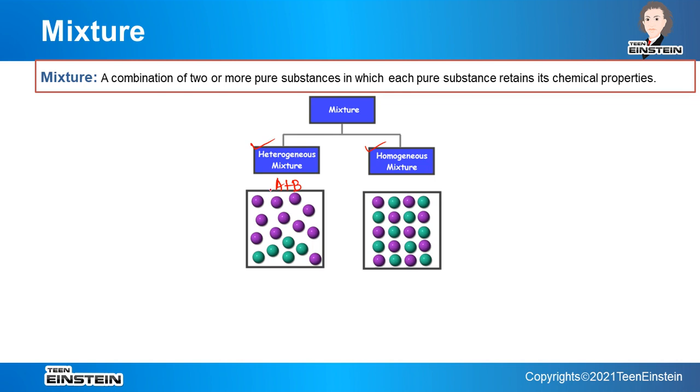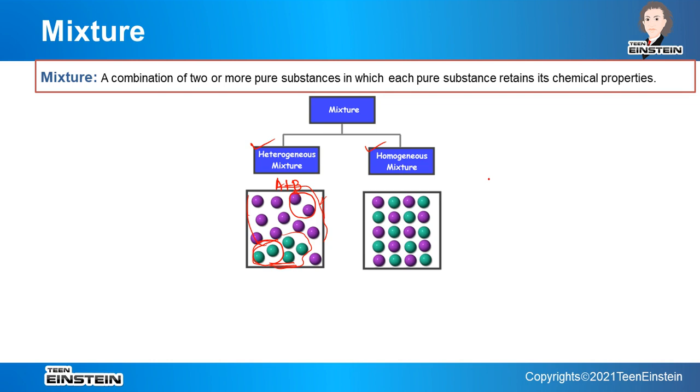Here from this picture we can understand that, suppose these green ones are B and the violet ones are A, the concentration of B is more here and A is more towards this side. That means if we take some part of this mixture from this portion and some portion from this region, then their composition is not the same.